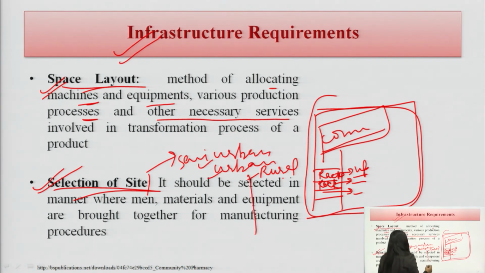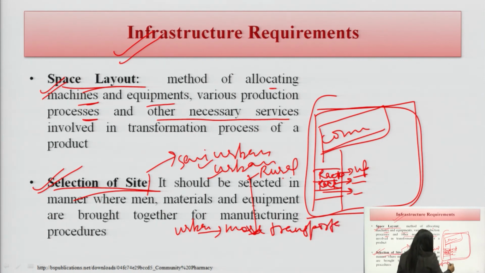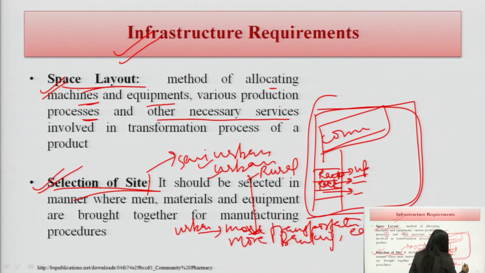Taking the example of urban areas, there are more transportation facilities, because they are city areas. There are more banking facilities, educational facilities,